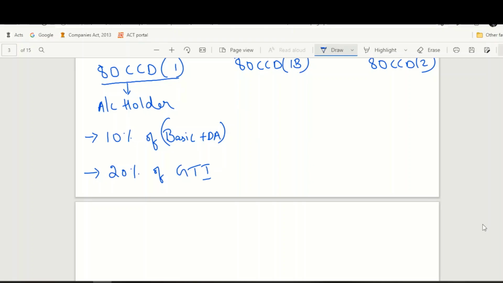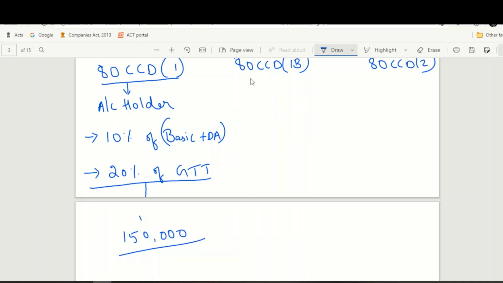However, there is a monetary ceiling on the deduction that is available under 80 CCD, which is 1,50,000 rupees. So what we need to understand here is we need to satisfy both the conditions. Your deduction should be less than 10% of your basic and DA if you are employed and your contribution is a part of NPS, or if you are not, then it should be a maximum of 20% of your gross total income, plus it should not exceed 1,50,000 rupees.